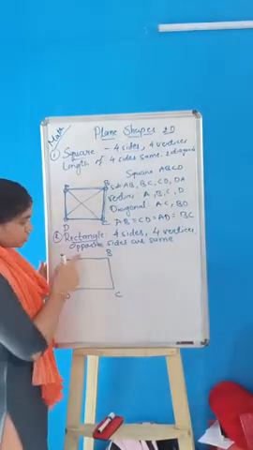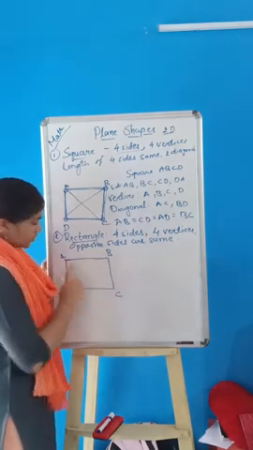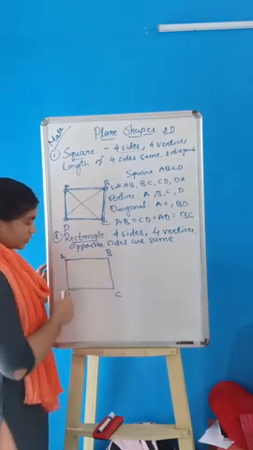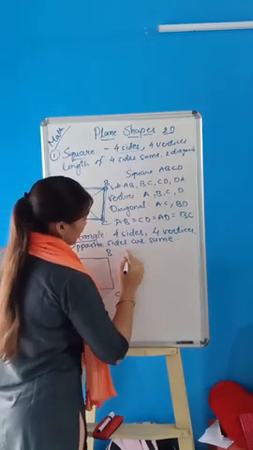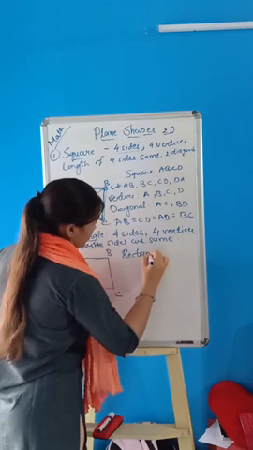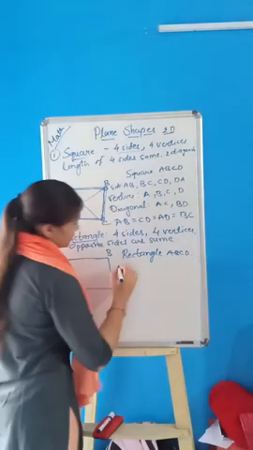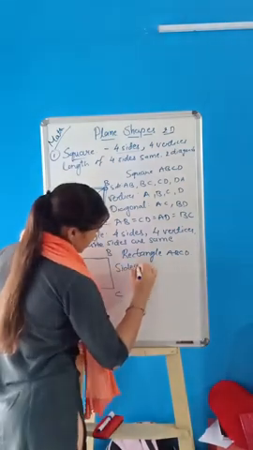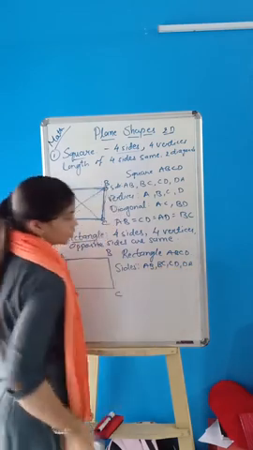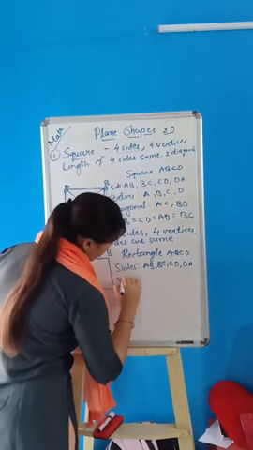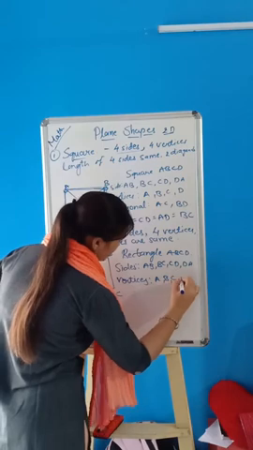AB and CD are opposite, so both are the same. But AB and BC are not opposite, so both are not the same. So AB equals CD, BC equals AD. So here we write: rectangle ABCD. Sides names: AB, BC, CD and DA. You can also write the alternative. Vertices are also the same: A, B, C and D.